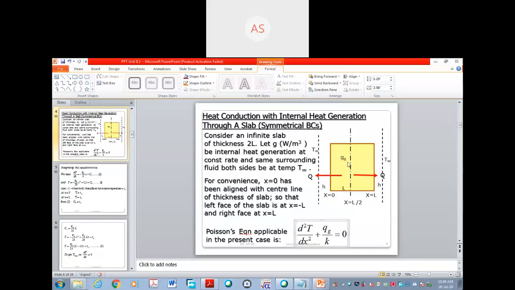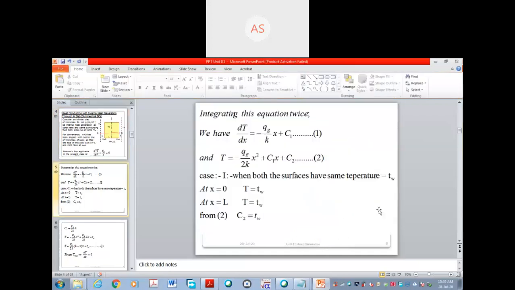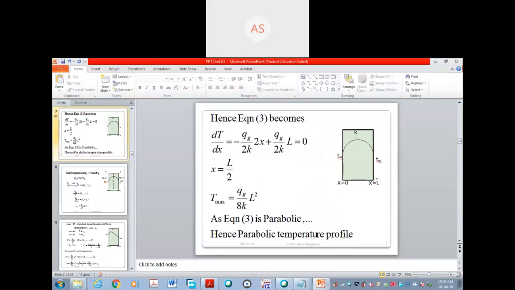And as all of you know, here heat is generated and it is being spread. Hence, at this point the temperature will be minimum, at this point the temperature will be maximum. And if you draw the temperature curve, it will be like this.